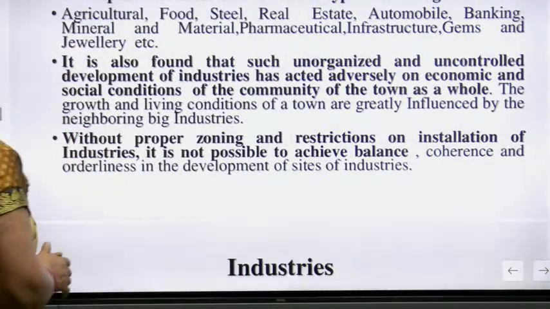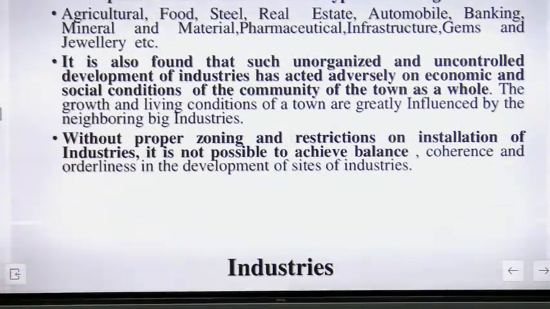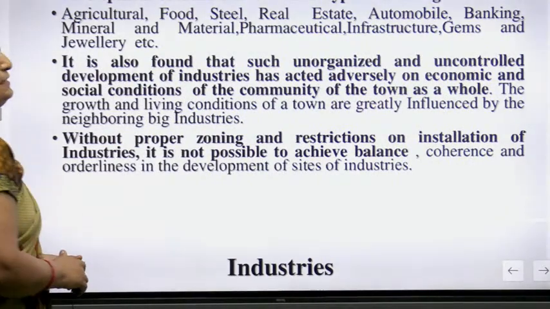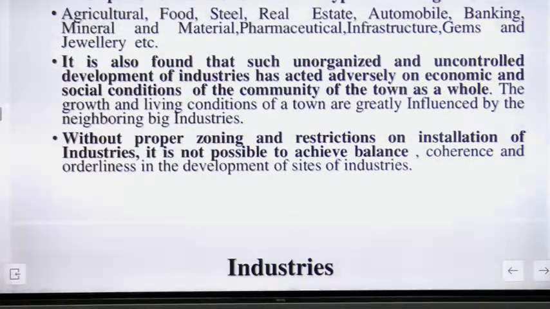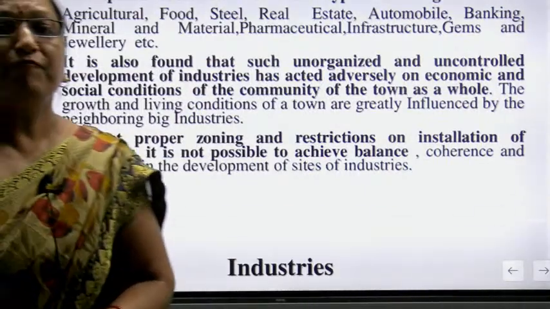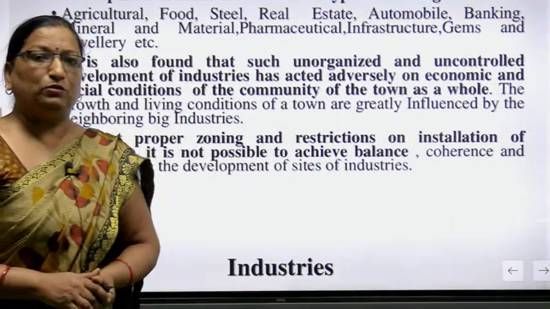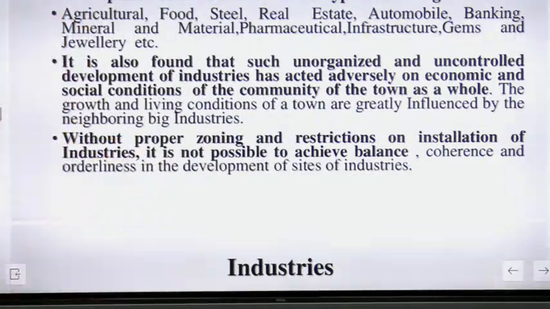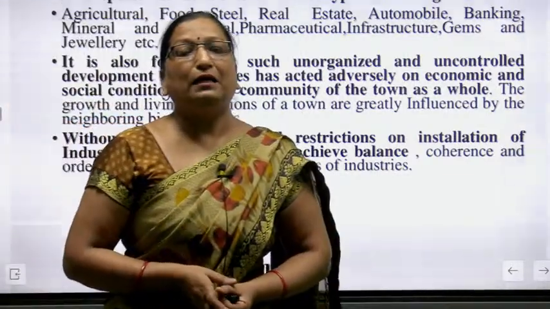It is also found that unorganized and uncontrolled development of industries has acted adversely on the economic and social conditions of the community and the town as a whole, without proper zoning and restrictions. If we want to establish industries, what things do we require? Without proper zoning and restrictions on installation of industries, it is not possible to achieve balance. Why can't we achieve balance?